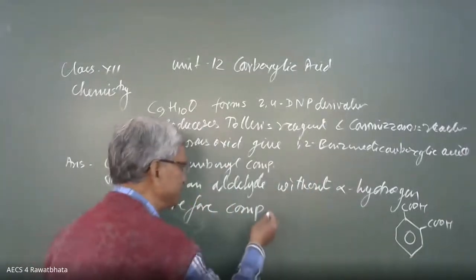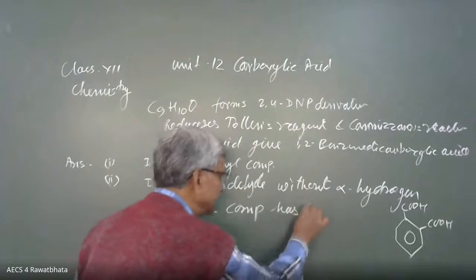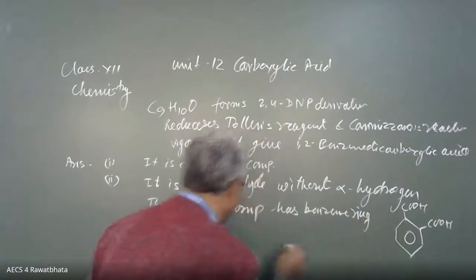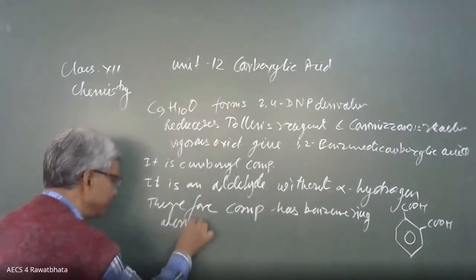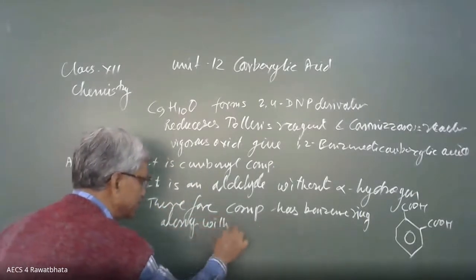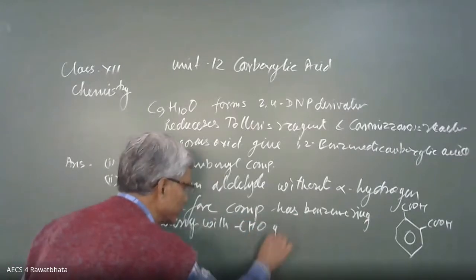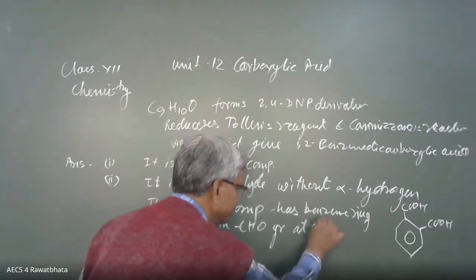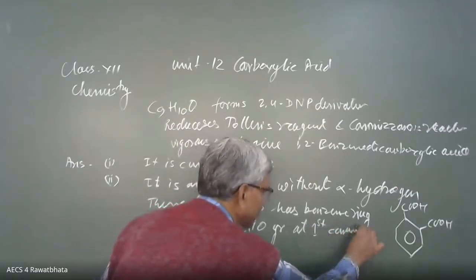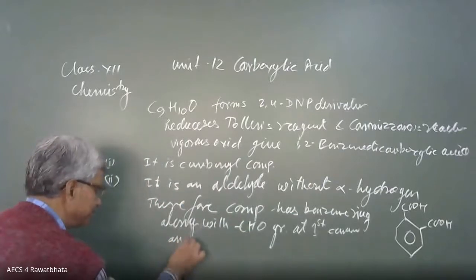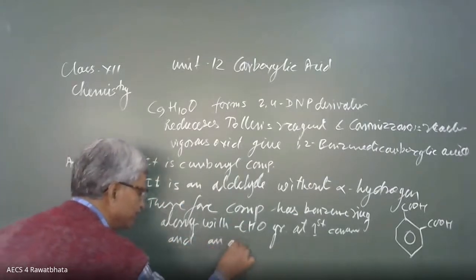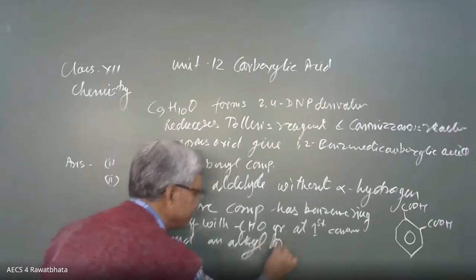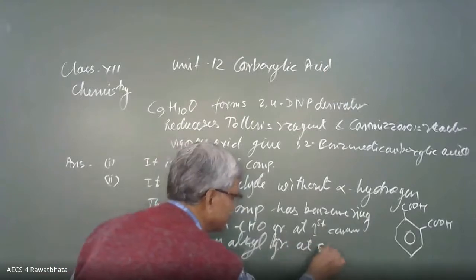Therefore, the compound has a benzene ring along with a CHO group at the first carbon and an alkyl group at the second carbon.